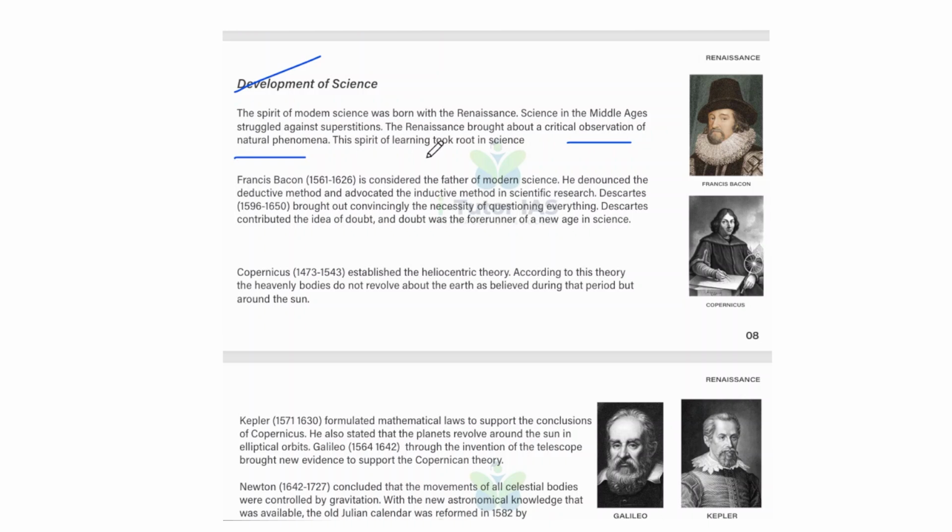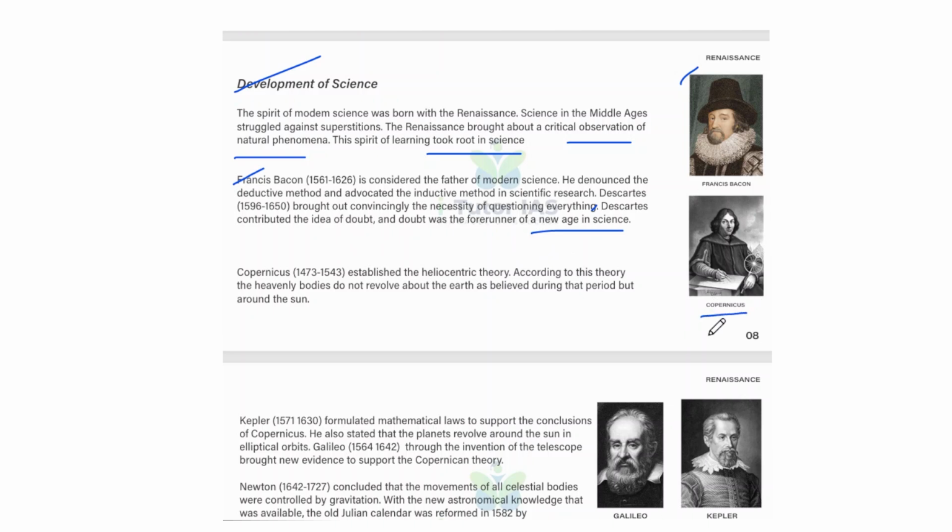This spirit of learning took root in science, and Francis Bacon is considered the father of modern science. So this is Francis Bacon's picture, and he denounced the deductive method and advocated the inductive method in scientific research. And Descartes brought out convincingly the necessity of questioning everything. Descartes contributed the idea of doubt, and doubt was the forerunner of a new age in science.